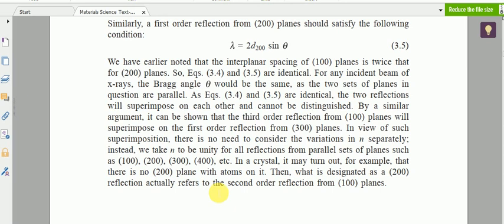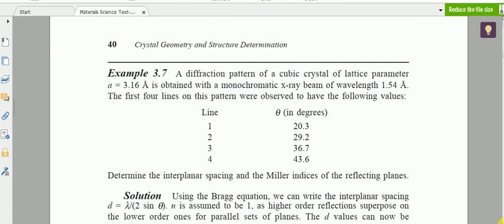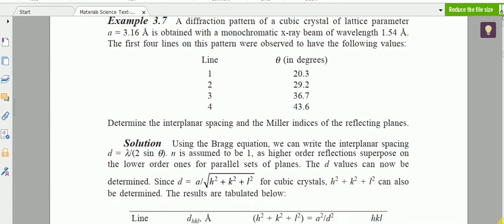So the reflection from a 300 plane can be treated as the third order reflection from the 100 plane. So everything is identical there. That is why in our calculation we can directly substitute the value of n to be unity. Okay. Now let us do one activity.